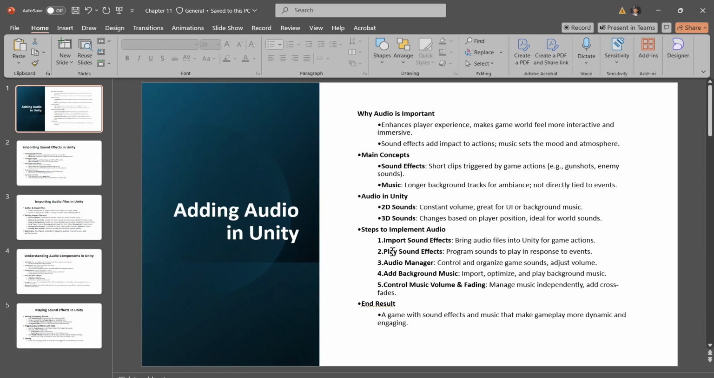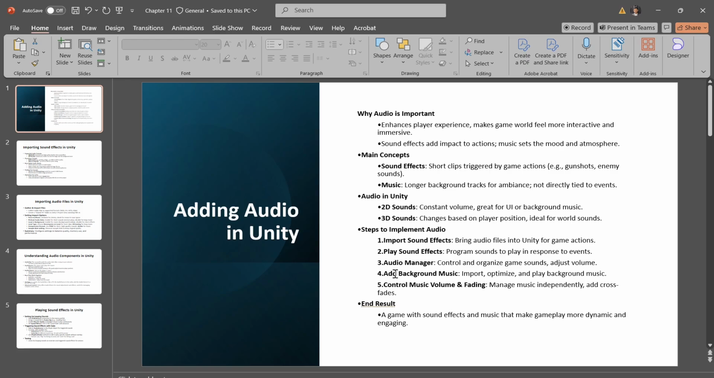And the next step would be setting up the audio manager. An audio manager is a script that organizes and controls all the sounds in the game. It allows you to control volume settings, mute sounds when needed, and apply global volume adjustments. And the next step is adding and optimizing music.